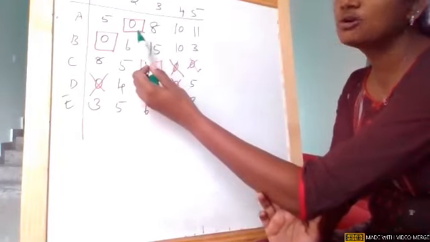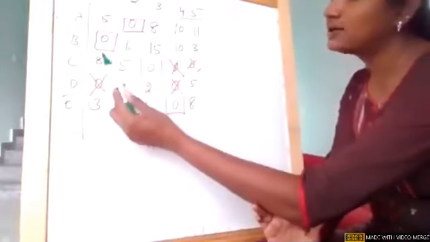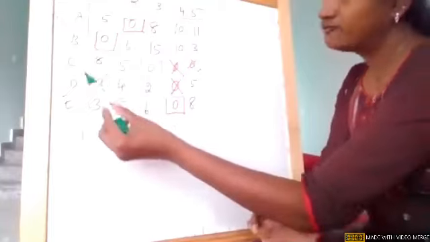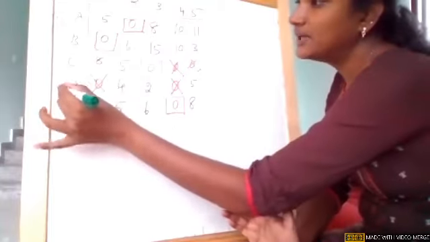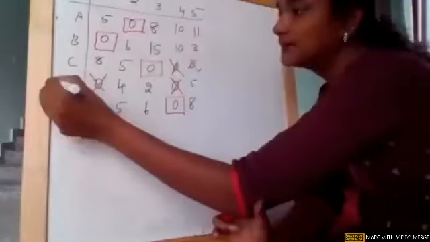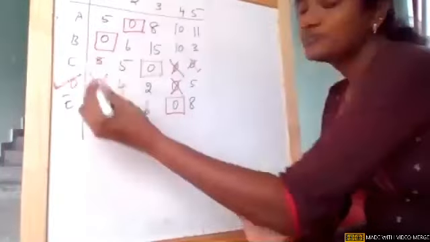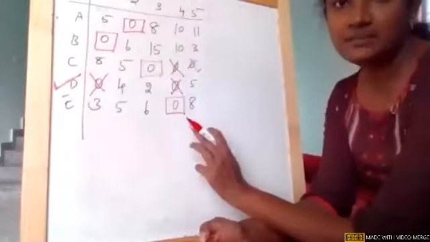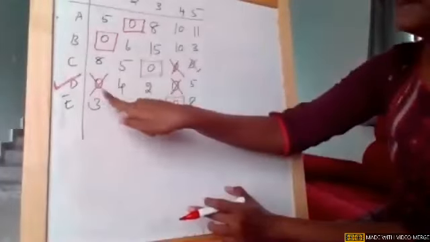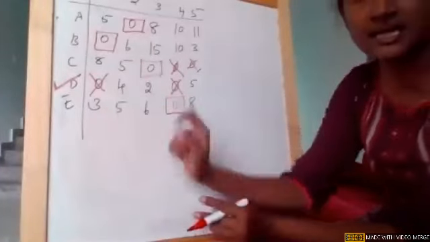If you see the first row, there is an assignment, ignore. Second row, there is an assignment, ignore. Third row, there is an assignment, ignore. And fourth row, there is no assignment, I'll immediately make a tick. Fourth row, there is no assignment, I'm going to immediately mark that particular fourth row. Fifth row, there is an assignment. So whichever row, wherever there is no assignment, make a tick. Am I clear with this step? Any doubt?